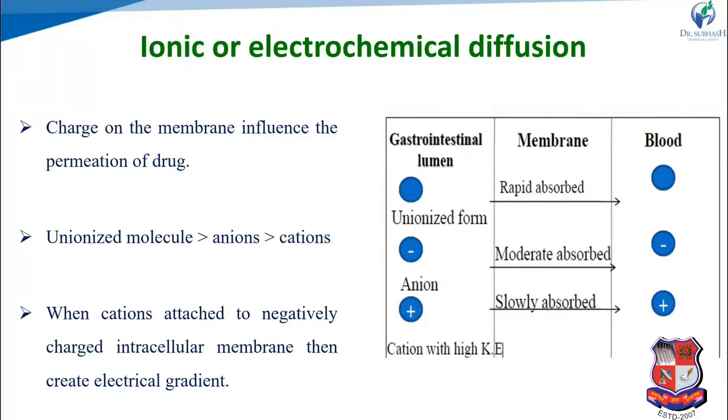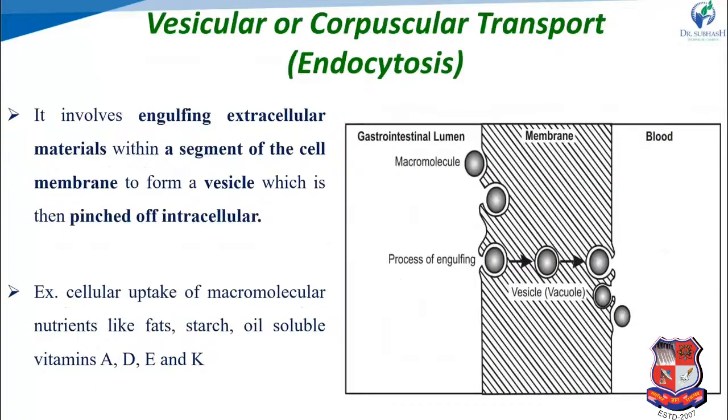Unionized drug is absorbed faster and in higher amounts as compared to anions and cations. Between anions and cations, anions go faster than cations. That is the ionic or electrochemical diffusion process, when cations attach to a negative charge on the membrane and create electrical gradients.